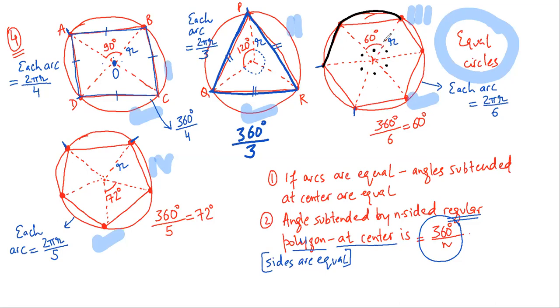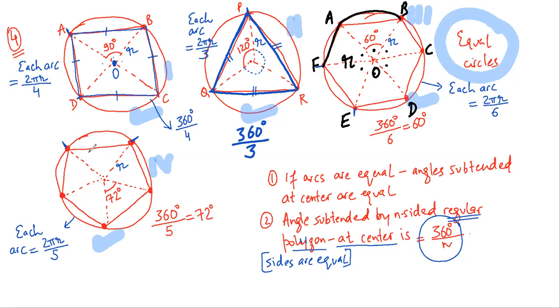Again, all these sides, if I name this as, okay, let us name this as A, B, C, D, E, F. Now, all the sides are equal. All the angles subtended at the center are equal. OF is equal to OA is equal to OB is equal to OC is equal to OD is equal to OE, which is actually the radius of the circle. I hope this is obvious. Then we come to this fourth figure.